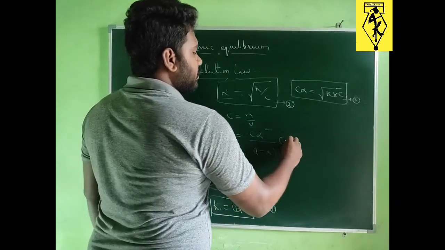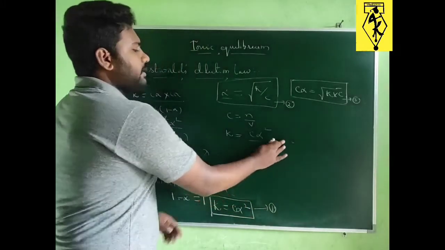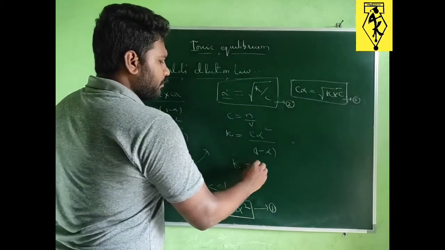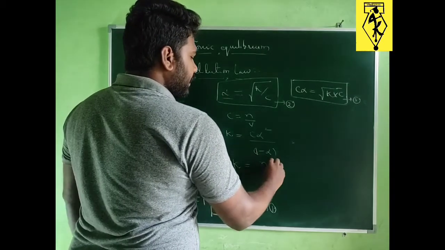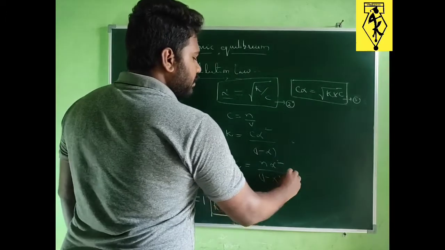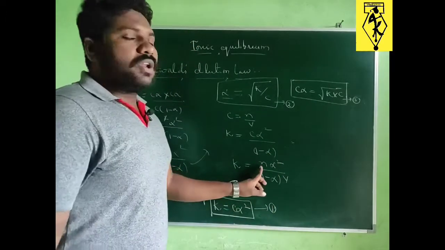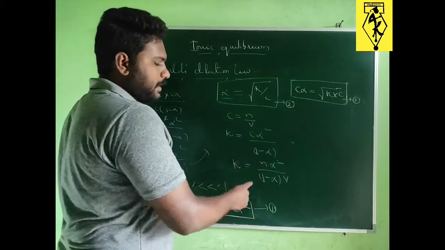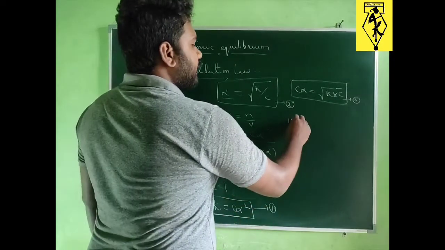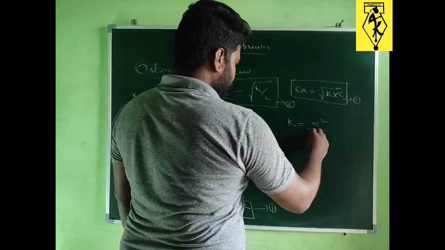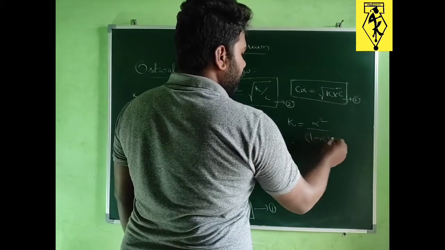Here C is equals to N by V. So substituting, we get N alpha square divided by 1 minus alpha times V. Here I have taken only 1 mole of reactant, so I am simply substituting 1 in place of N. So that equation becomes alpha square divided by 1 minus alpha into V.